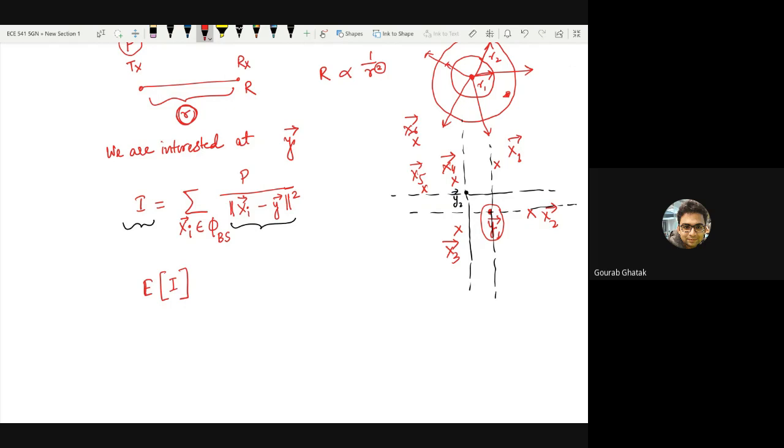What it means is that we would be calculating the expected value of the sum of these terms. Now this itself becomes a bit more difficult, and I'd like you to appreciate why this is a very difficult thing to evaluate.